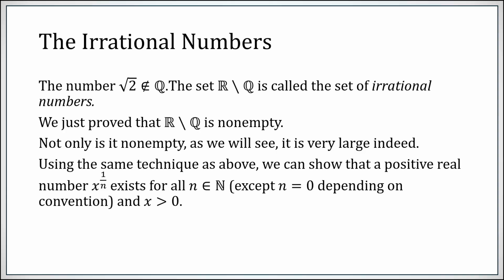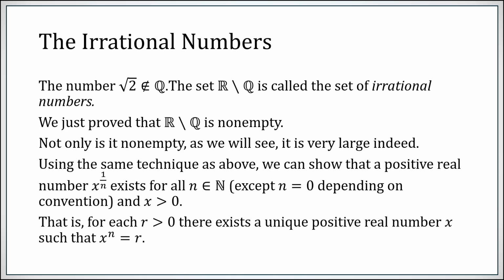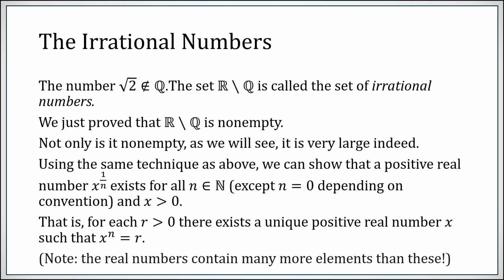So using the same technique as the previous example, you can show that x to the 1 over n exists for all natural numbers n except possibly for n equals 0, and x being positive. So you can take roots of positive numbers. So for any r which is positive, there is a unique positive real number x so that x to the n equals r. So the real numbers contain lots of numbers that are not of this form, but generally this is a way to construct numbers that must be real but are not rational, for certain choices of r.